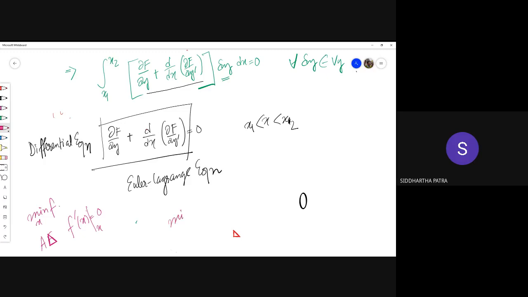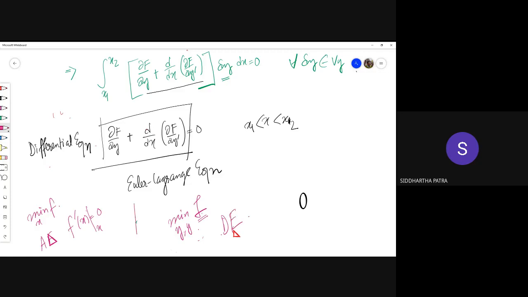When I try to minimize a functional with respect to some function, whatever function minimizes I, we can only find out a function from a differential equation. From an algebraic equation, we can only find out a certain value, but a function can be only obtained from a differential equation. So when we try to minimize a functional, we get a differential equation.